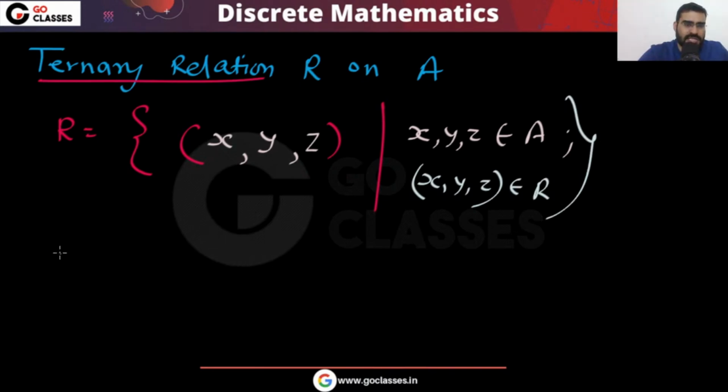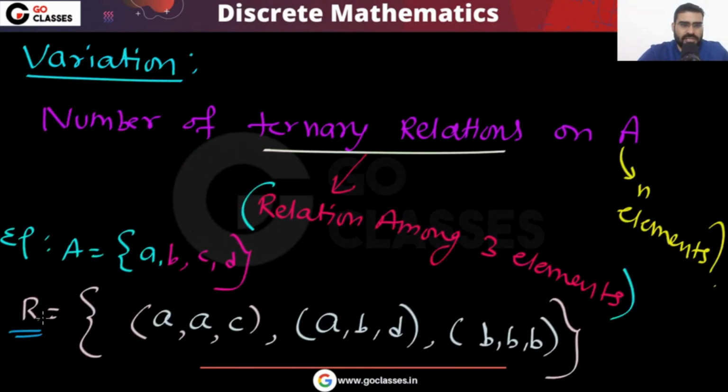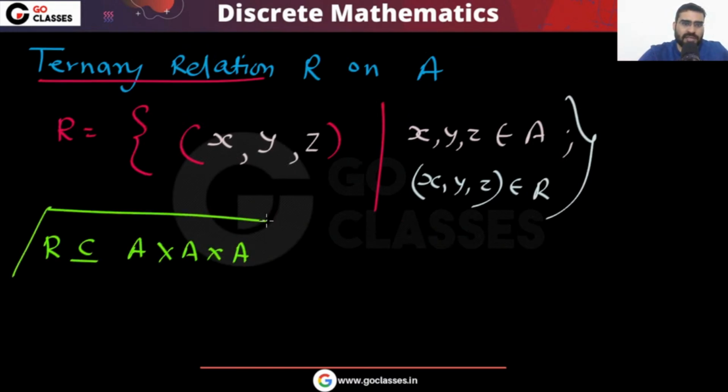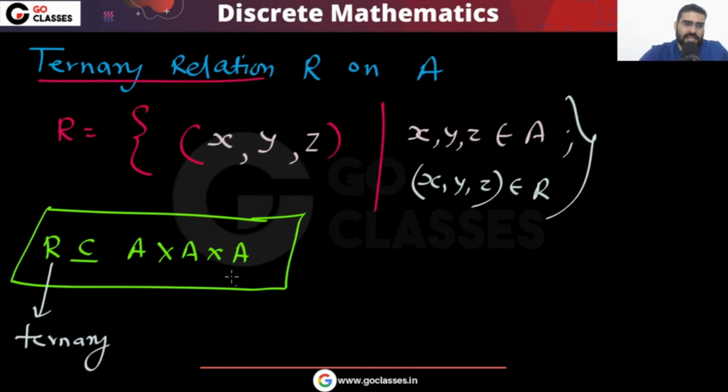You can easily see, look at this ternary relation. Can you see that every ternary relation is a subset of A cross A cross A? So this ternary relation will be a subset of A cross A cross A. That's it. This is all you have to understand: every ternary relation is a subset of A cross A cross A.